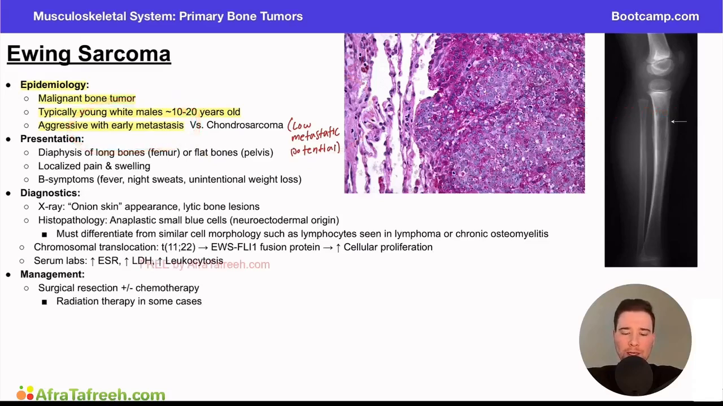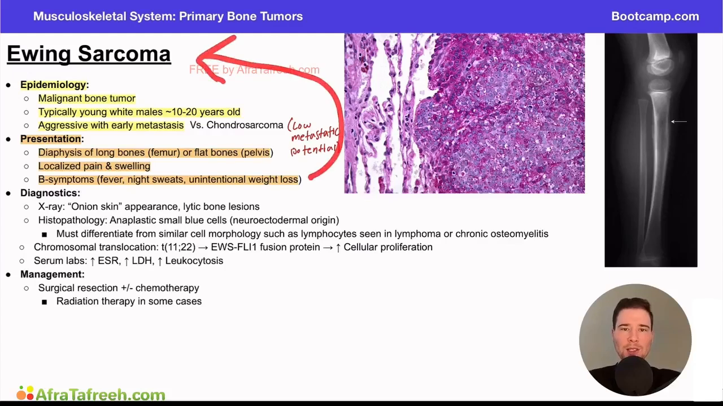Now, when we think about the presentation here, we talked about how these are most likely to be seen in the diaphysis of long bones, specifically the femur, or they can be seen in flat bones, such as the pelvis. Similar to other bone tumors, this is likely to present with localized pain and swelling, and B symptoms can be present. Remember, these are fevers, night sweats, or unintentional weight loss. Why? Because this is a type of cancer. This is a type of bone cancer. We often associate our B symptoms with cancers in the body, but this could be a blood cancer, a brain cancer, or in this case, a bone cancer.